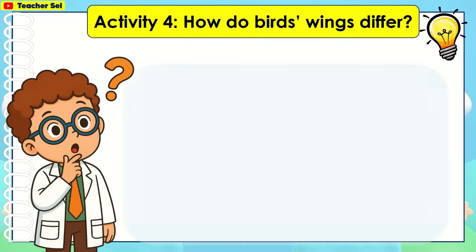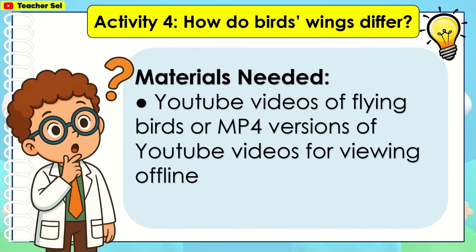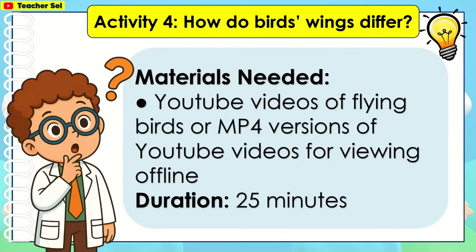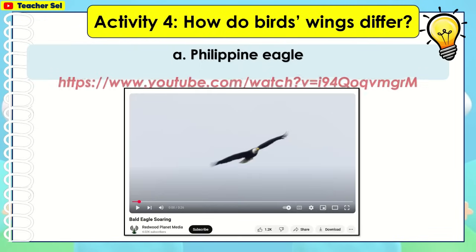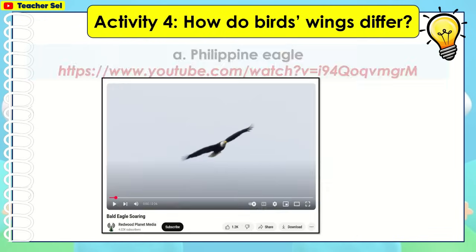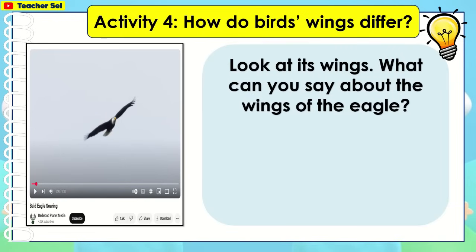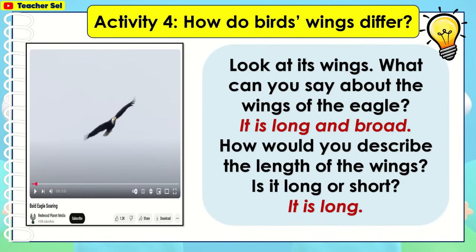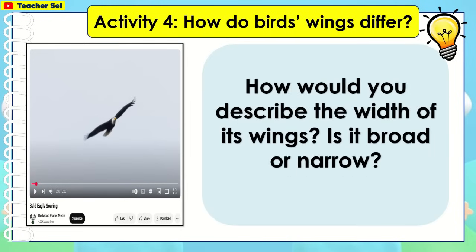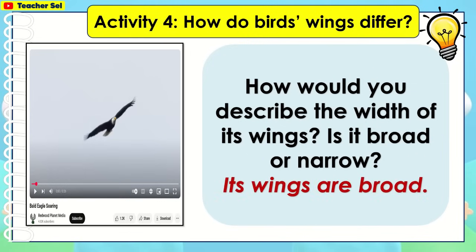How do birds' wings differ? Here are the materials needed. Philippine eagle. Look at its wings. What can you say about the wings of the eagle? It is long and broad. How would you describe the length of the wings? Is it long or short? It is long. How would you describe the width of its wings? Is it broad or narrow? Its wings are broad.